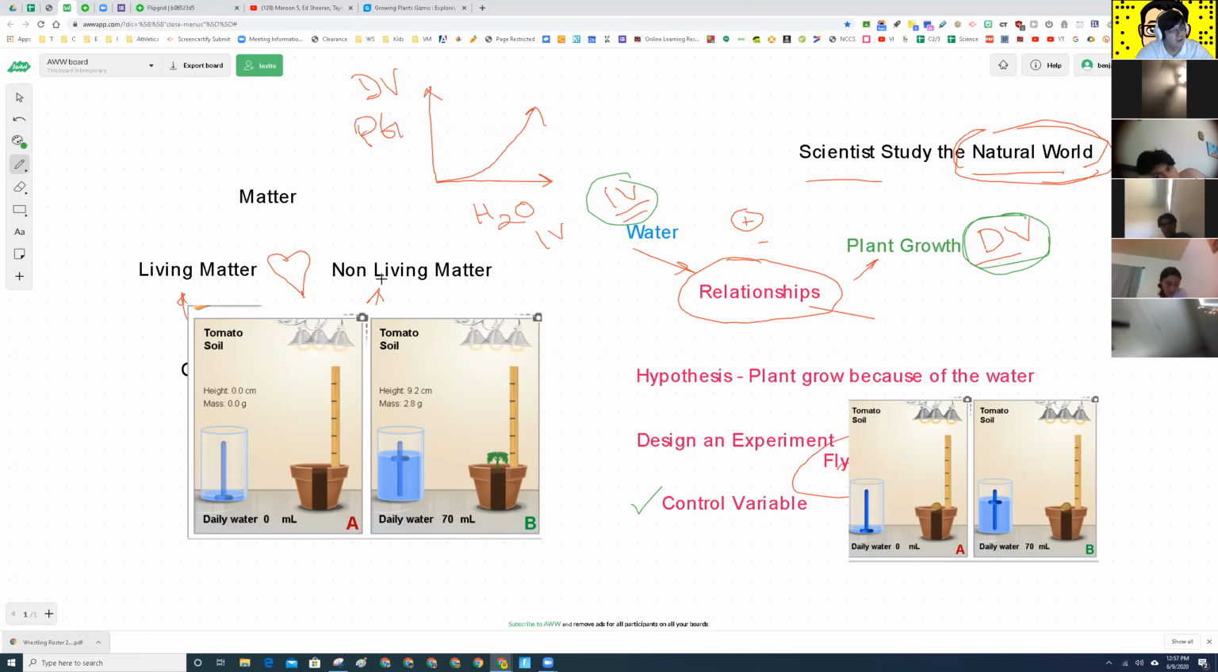See, and so it goes back to this idea over here that scientists study relationships. And what do we use to study those relationships? Experiments. And if you're going to have a good experiment, you're always going to have these variables in your experiment. That makes sense? Yes. All right. Make sure that you guys take a screenshot of this.